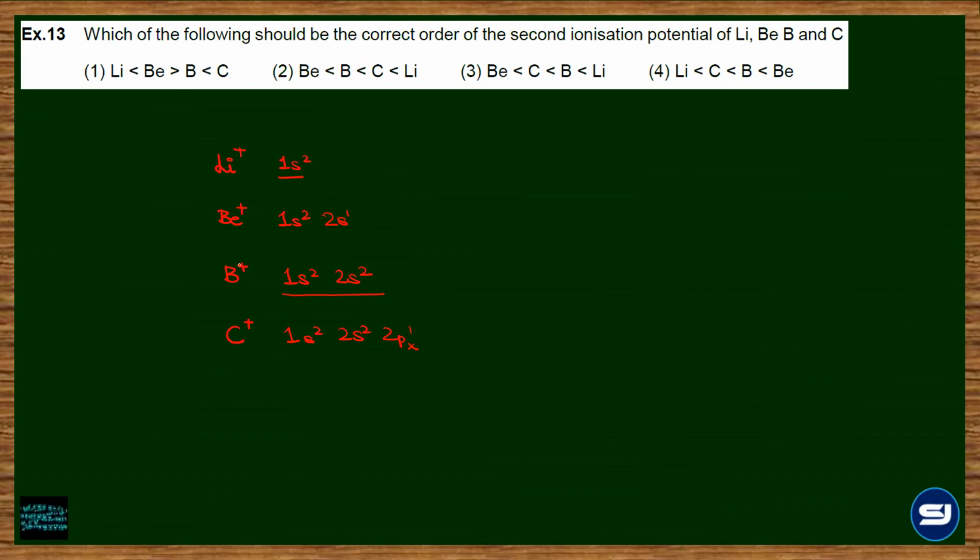But when I compare lithium versus boron, the removal of an electron is going to be very difficult for lithium plus because of the smaller size. So lithium plus would have the highest second IP, followed by boron plus, followed by carbon, and then beryllium.